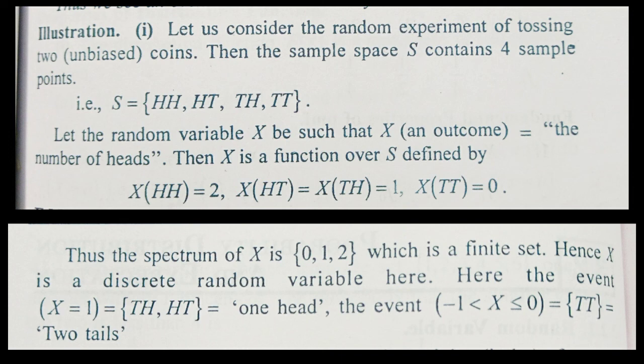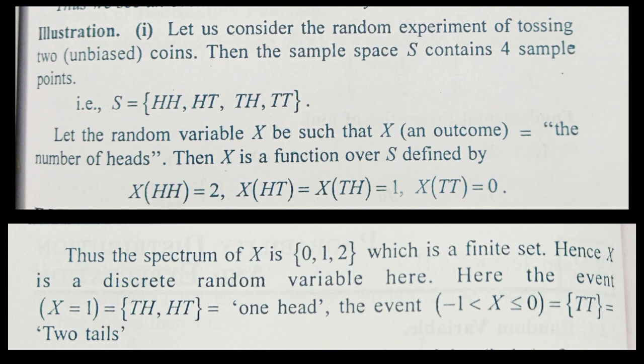We have already talked about the tossing of two coins. So there will be four sample points, that is head head, head tail, tail head and tail tail. We can consider now the random variable x such that x of an outcome equals the number of heads. Then we can define x as a function of s as x of head head equals 2. Here we can see the number of heads is 2, therefore x of head head equals 2.